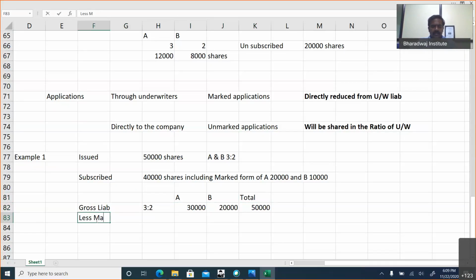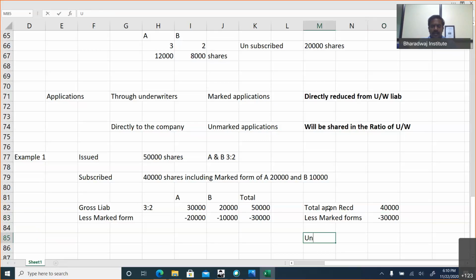From the liability, marked forms will be directly deducted. What is the marked form of A? 20,000. And what is the marked form of B? 10,000. So 30,000 will be directly deducted from the underwriters' liability. What is the total number of applications received? 40,000. This includes marked forms to the extent of 30,000 applications.